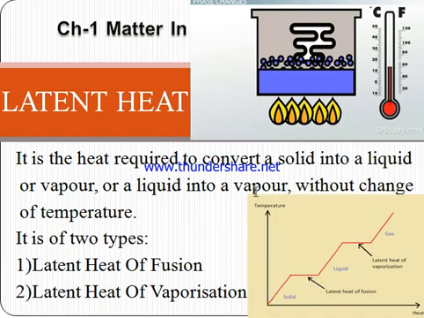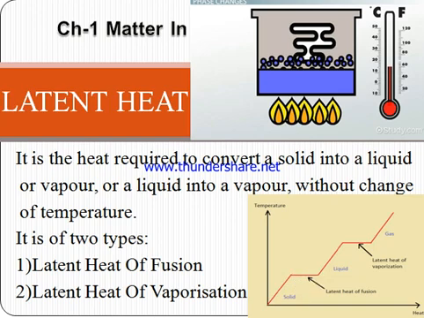Here you can see the graph. This is a graph between temperature and heat energy. Here I am supplying heat. This straight line shows that as we increase the heat, the temperature also increases. This is the general process always occurring. But sometimes we are increasing heat, please note down, from this point to this point, but the value of temperature does not change. So this amount of heat energy is known as latent heat.